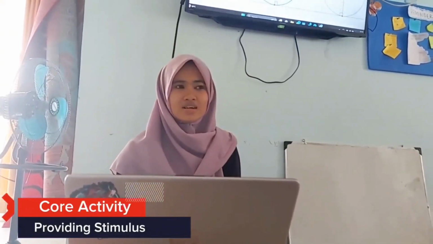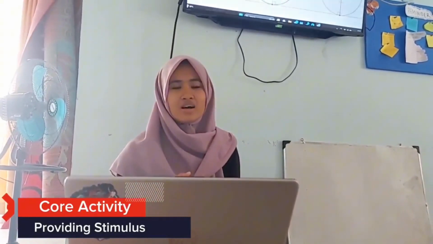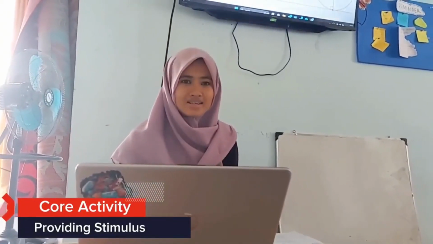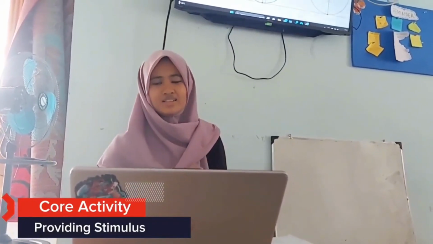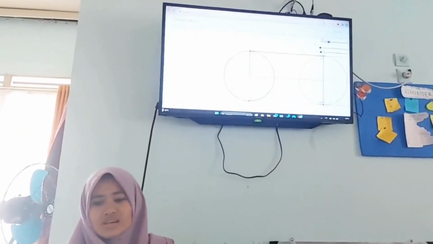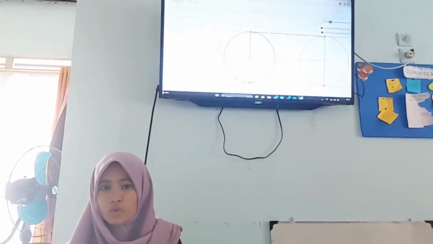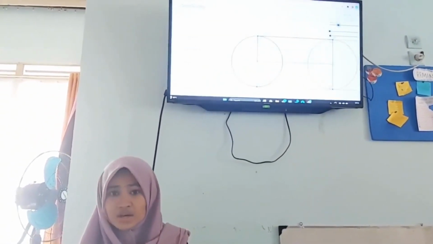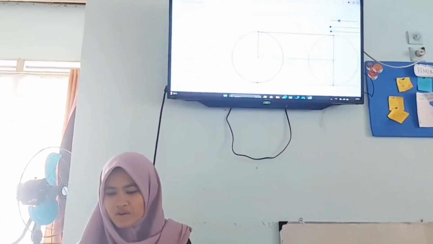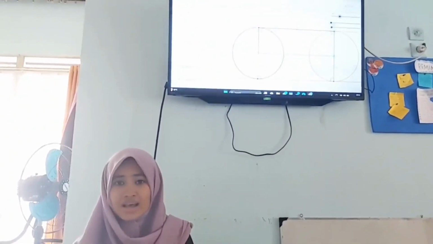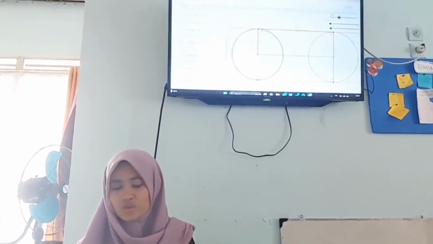So students, how about your opinion? Is Setia's answer correct? Yes, Miss. Okay, that's correct. So the tangent line in this picture is equal to the distance between A and B, because line F and line G are parallel, where the radius of A is 1 and the radius of B is 1.